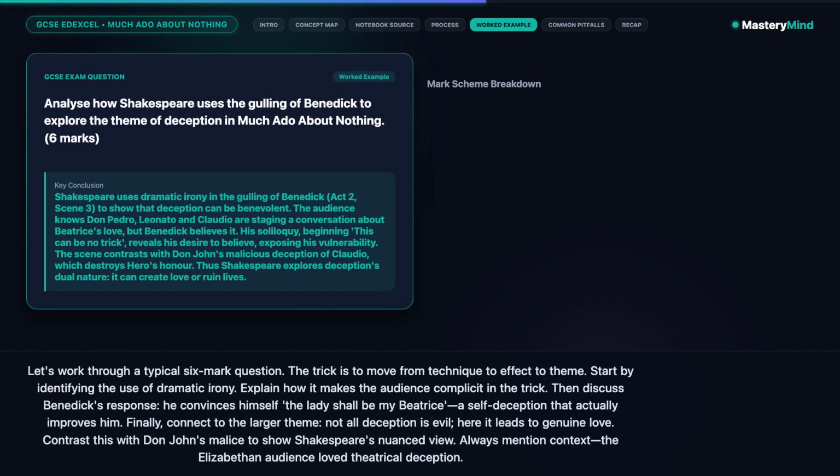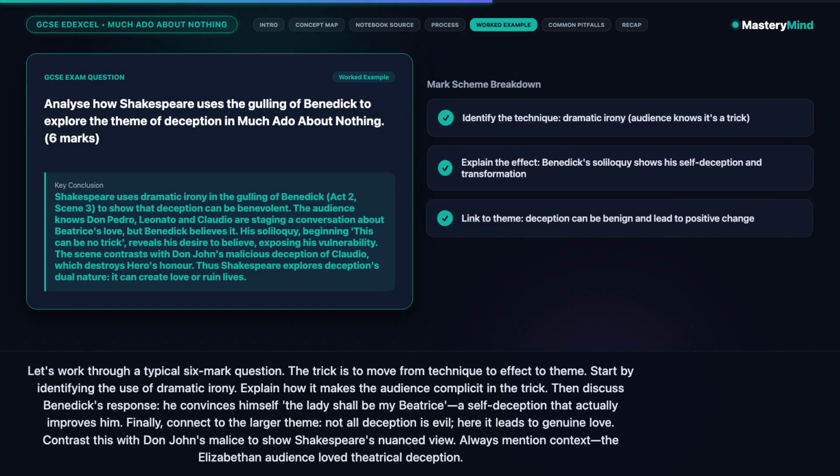Let's work through a typical 6-mark question. The trick is to move from technique to effect to theme. Start by identifying the use of dramatic irony. Explain how it makes the audience complicit in the trick. Then discuss Benedick's response. He convinces himself the lady shall be my Beatrice. It's a self-deception that actually improves him.